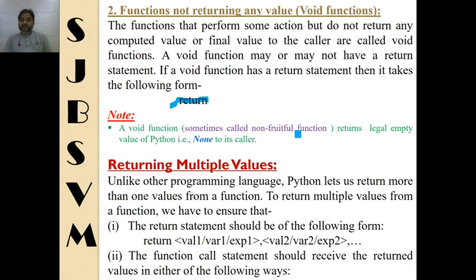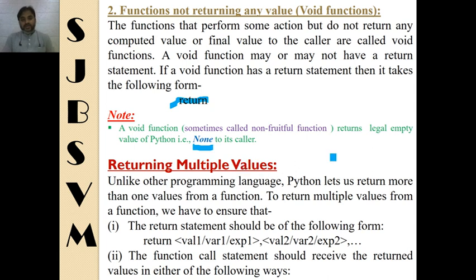But keep one thing in mind, that a void function also returns a legal empty value, which is None. As you can see here, None is a keyword and it is a valid empty value in Python. So even a void function is going to return None to its caller.